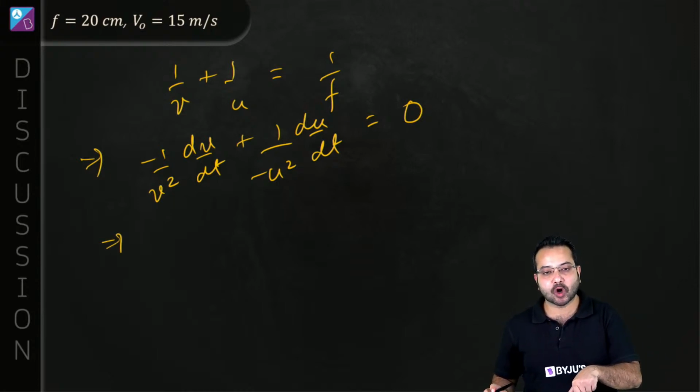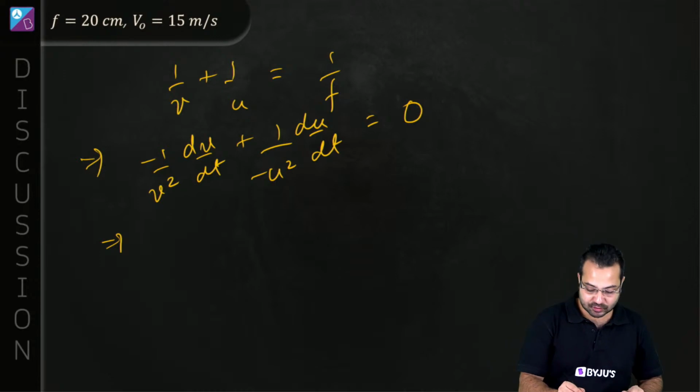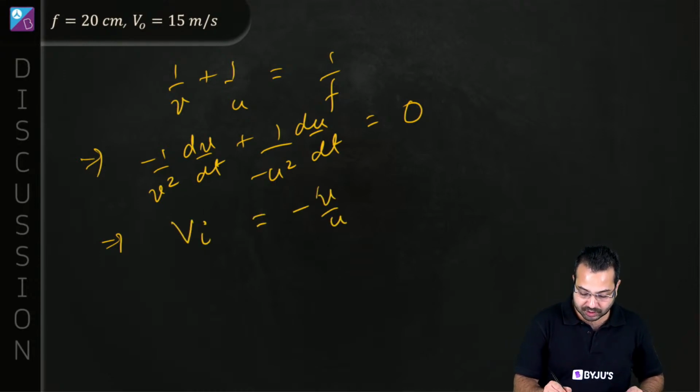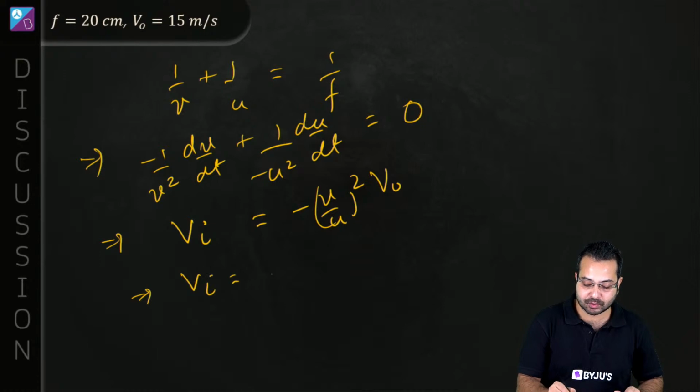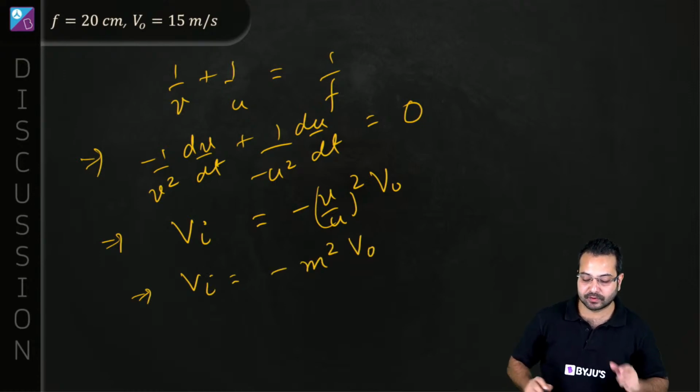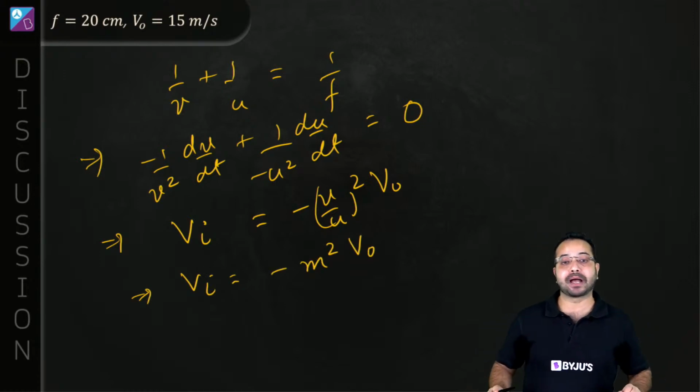From here, what is dv by dt? dv by dt is not acceleration. Okay, v is the image distance, so dv by dt is the velocity of the image. So velocity of the image comes out to be minus v by u whole square, and du by dt is the velocity of object. Or we write velocity of image is equal to minus m square into velocity of object. What is m? M is the magnification.